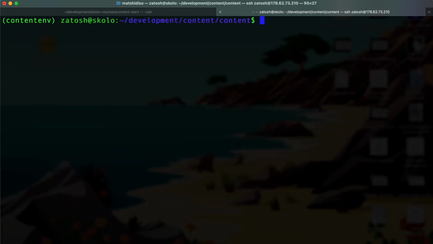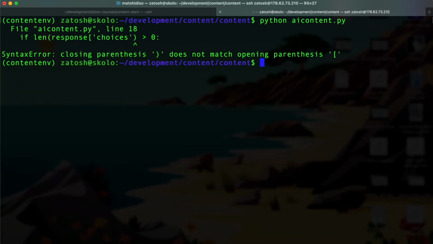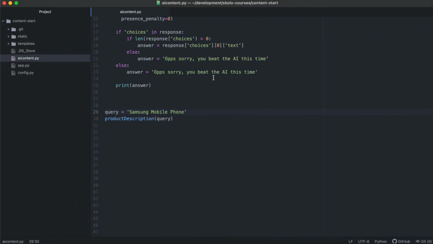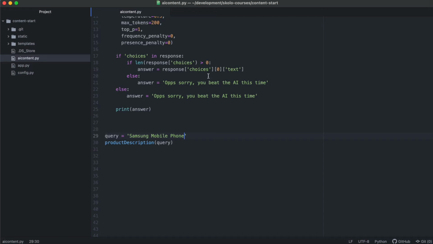All right, we're going to clear this, and then we're going to look for that function and run it again. If response, okay, so there's a bit of a problem here. If response choices, we need a closing bracket in there. We're missing a closing. So if response choices, if the length of response choices, yeah.